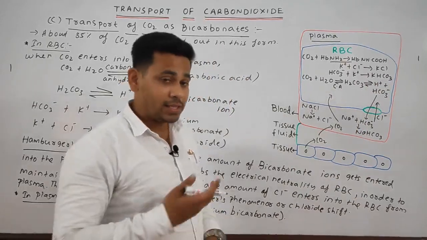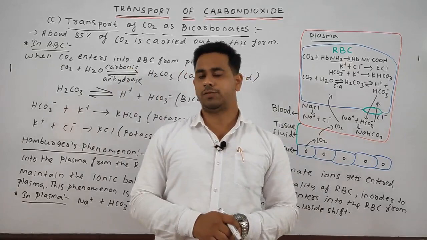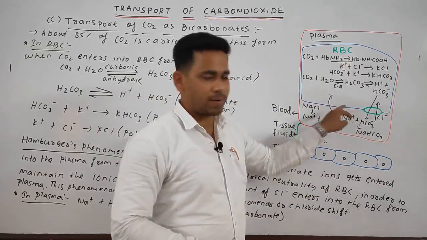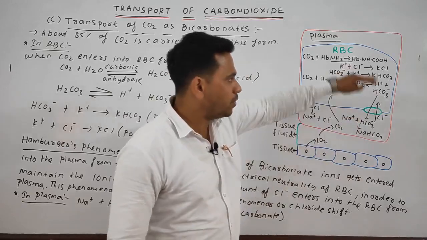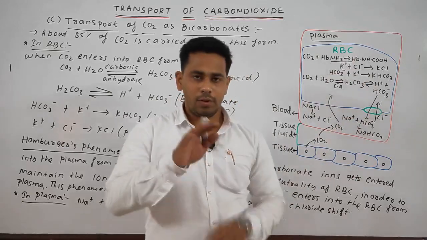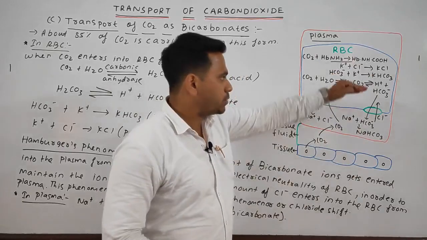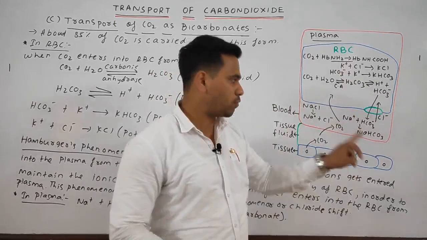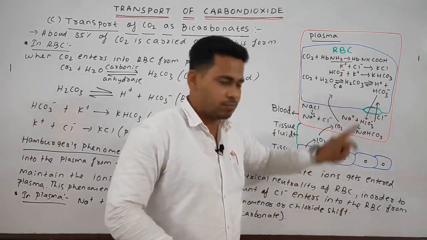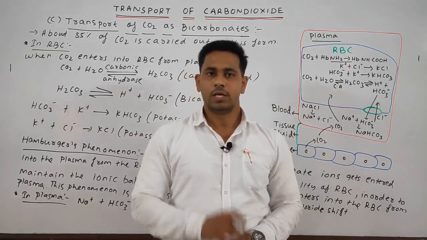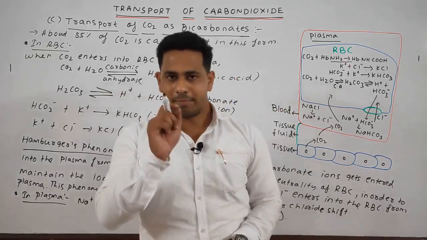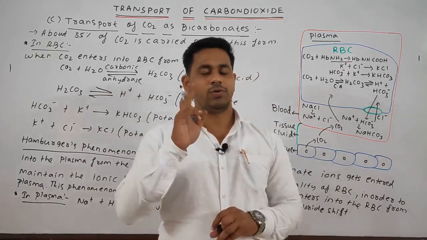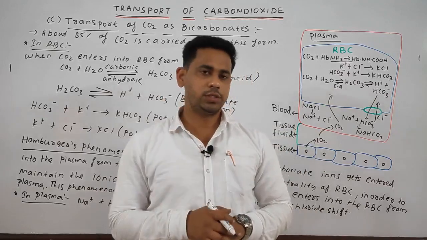Okay students, why did this happen? What is the importance of Hamburger's phenomenon? It is to maintain the ionic balance of the RBC and the plasma. If the bicarbonate ion comes out, obviously the ionic balance will be disturbed. That is why as much bicarbonate ion comes out of the RBC to the plasma, that much chlorine goes inside the RBC from the blood plasma. This phenomenon is known as Hamburger's phenomenon, or the chloride shift, and it is one of your important questions.